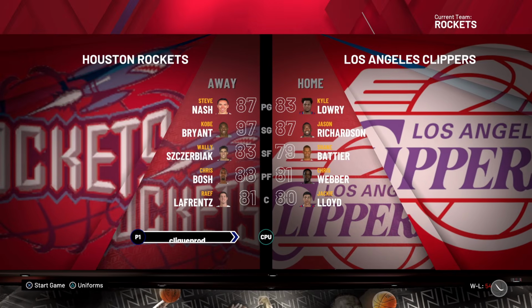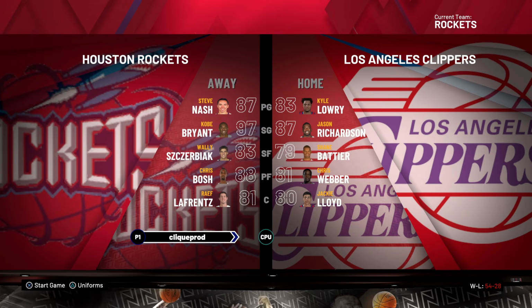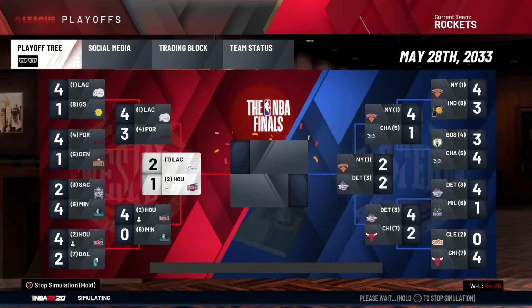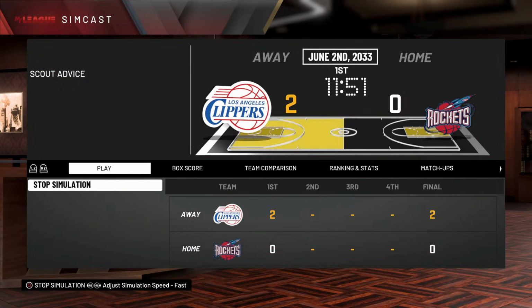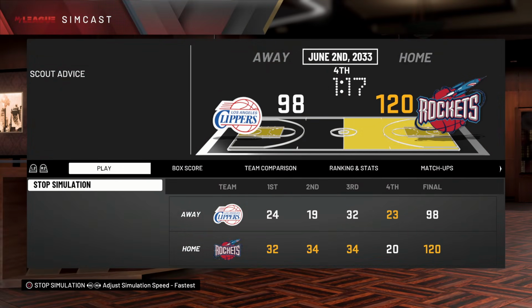And now the Los Angeles Clippers, who have Kyle Lowry. Wait, didn't they just go to the finals? Yeah, but we got Wally now. All right, here we go. 2-1 Clippers favor. 3-2 Clippers favor. Come on, we need another ring. Okay, we blew him out.